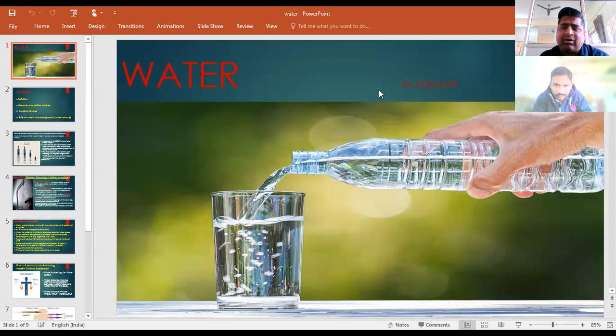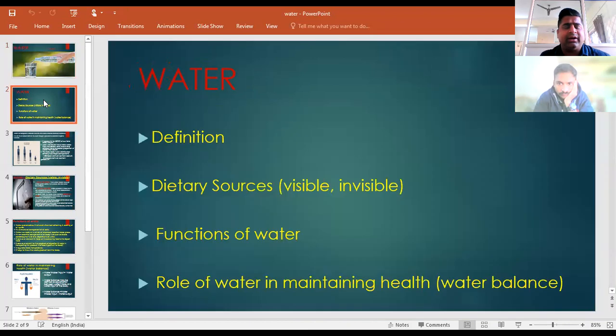And are vitamins organic or inorganic? All the vitamins are organic, and the minerals are inorganic. So in this unit, you are going to see how to define water. What is water? What are the dietary sources of water? Then we are going to discuss what the functions of water in our life are. And then we'll see water balance, that is the role of water in maintaining good health.